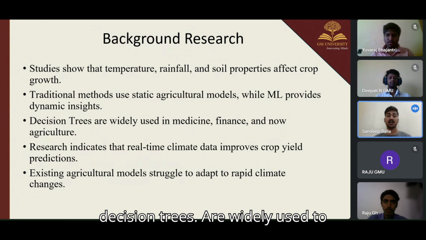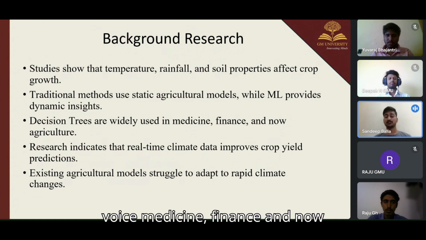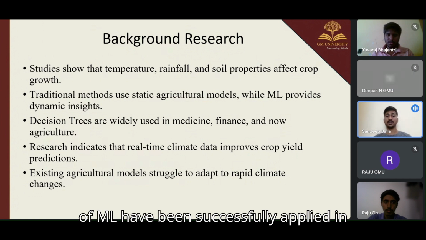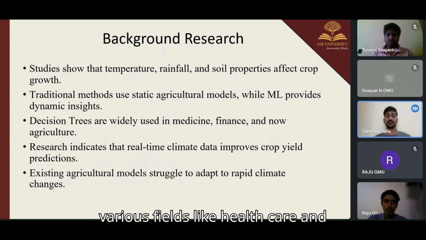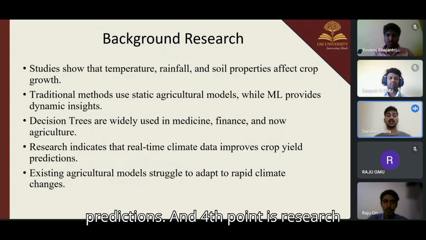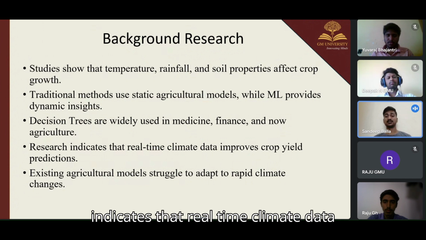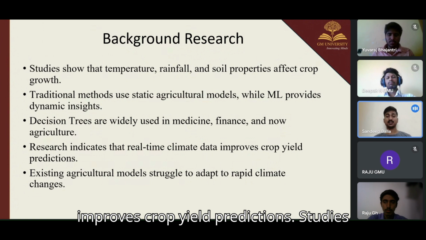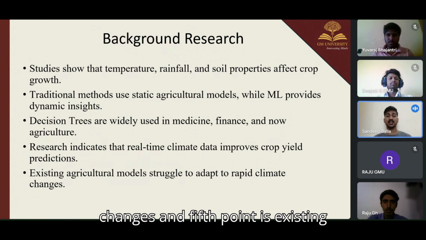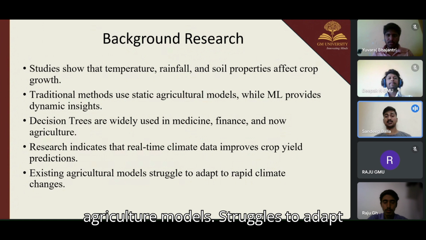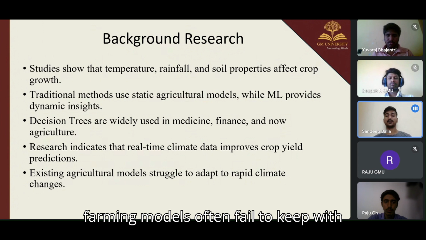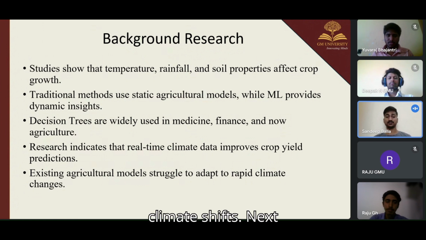Third point is decision trees are widely used in medicine, finance, and now agriculture. Decision trees, a form of ML, have been successfully applied in various fields like healthcare and banking for decision making and predictions. And the fourth point is research indicates that real-time climate data improves crop yield predictions. Studies suggest that constantly updated climate data such as temperature and rainfall changes help. And the fifth point is existing agriculture models struggle to adapt to rapid climate changes. Traditional farming models often fail to keep up with unpredictable climate shifts.